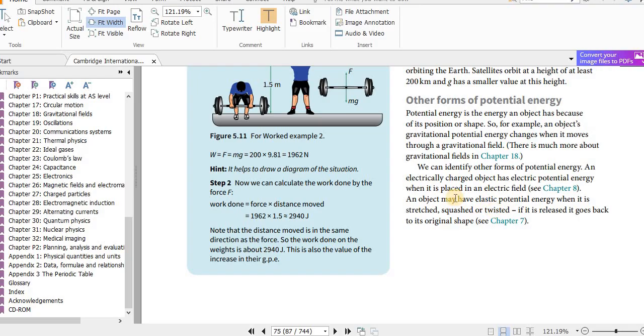An object may have elastic potential energy when it is stretched, squashed or twisted. Elastic potential energy is also called strain energy. If it is released, it goes back to its original shape. So you can see, it is due to being stretched, squashed or twisted, due to the change in shape. Remember what we learned here, potential energy is the energy an object has because of its position or shape.